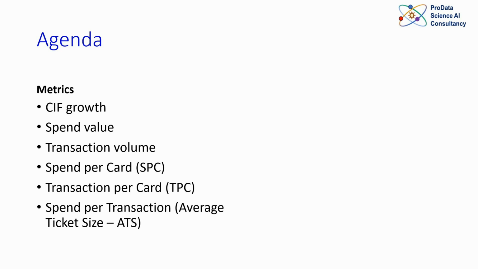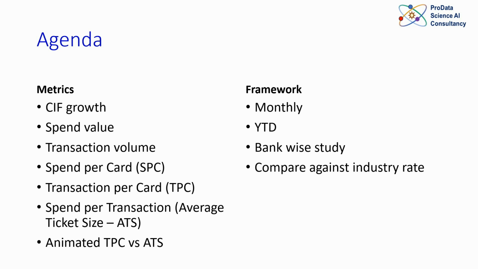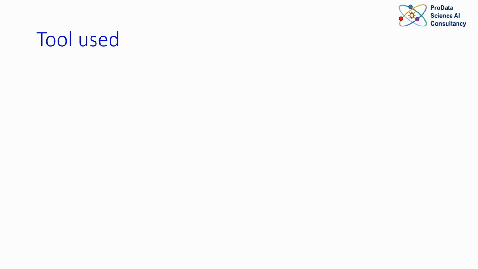At the end, we will also study an animated transaction per card chart versus average ticket size, because that actually gives you a very good indication of how things have changed from the time UPI has been introduced on credit card. All these things will be studied monthly, YTD, so that you can compare which is growing faster than the industry, which is growing lesser than the industry. And we'll do a bank-wise study as well as the overall trend. So a lot of comparison against the industry trend will happen. And the tool that will be used here primarily is Role IQ Spark BI.